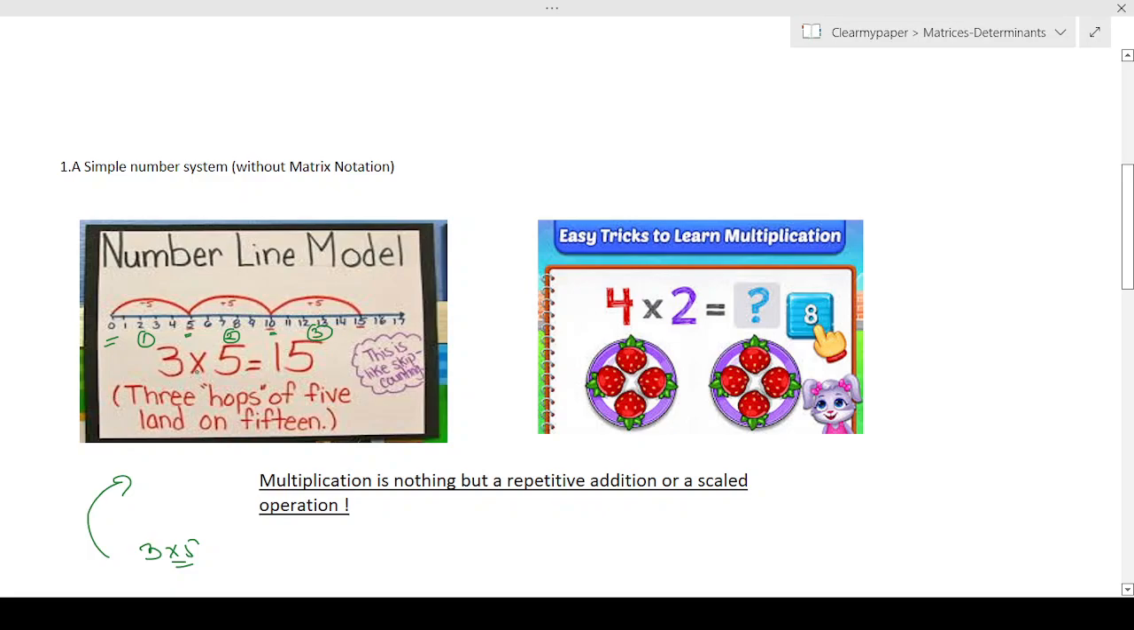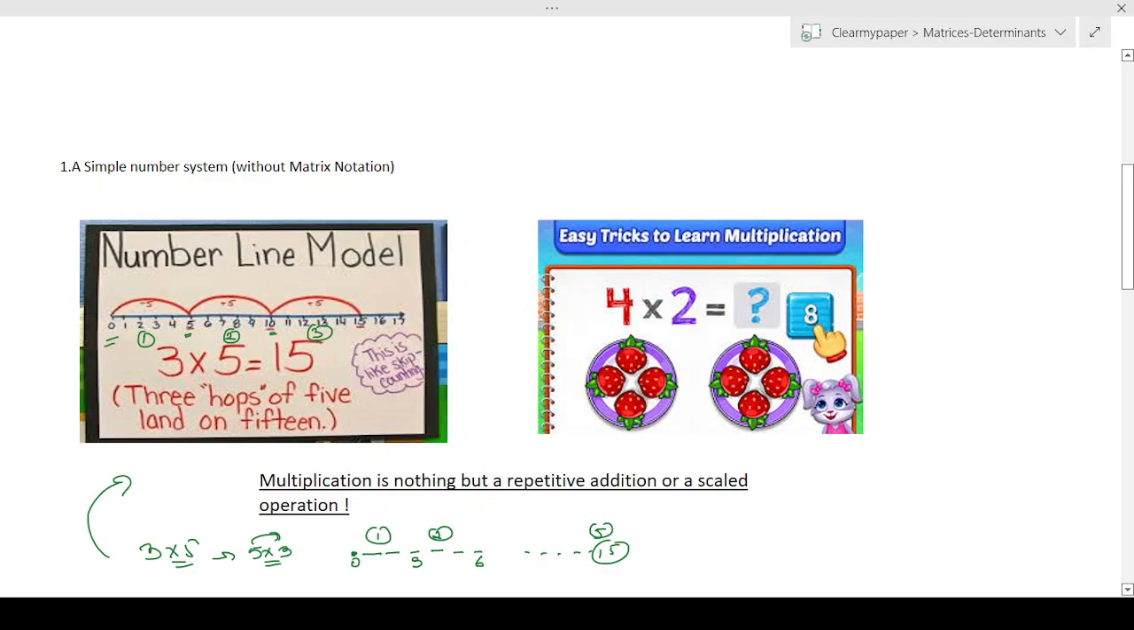So you hop 3 times, but each hop you jump 5 units. And if I flip this into 5 into 3, it would not change the answer. In this case, you can think about it as: I'm going to hop 5 times, but each time I'm going to jump 3 units. If I start from 0, my first hop will be 3, and then my second hop will be 6. Like that, I'm going to jump 5 hops, and on the fifth hop I'll be landing at 15. So the answer is the same, but it gives a sense of how you think about what it means when two numbers are multiplied.